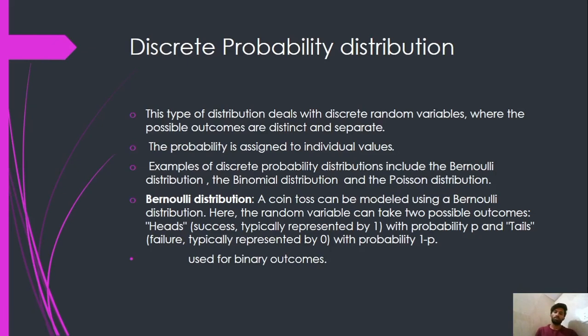First, let's move on to the Bernoulli distribution. A coin toss can be modeled using a Bernoulli distribution. Here, the random variable can take two possible outcomes, heads and tails. Heads (success) is typically represented by 1 with probability p, and tails (failure) is typically represented by 0 with probability 1 minus p. The Bernoulli distribution is used for binary outcomes. So this is about the Bernoulli distribution.